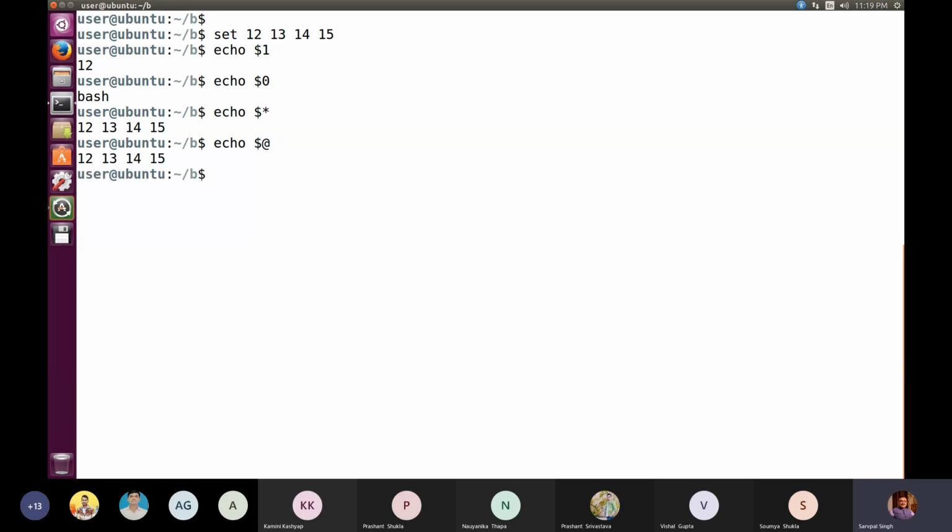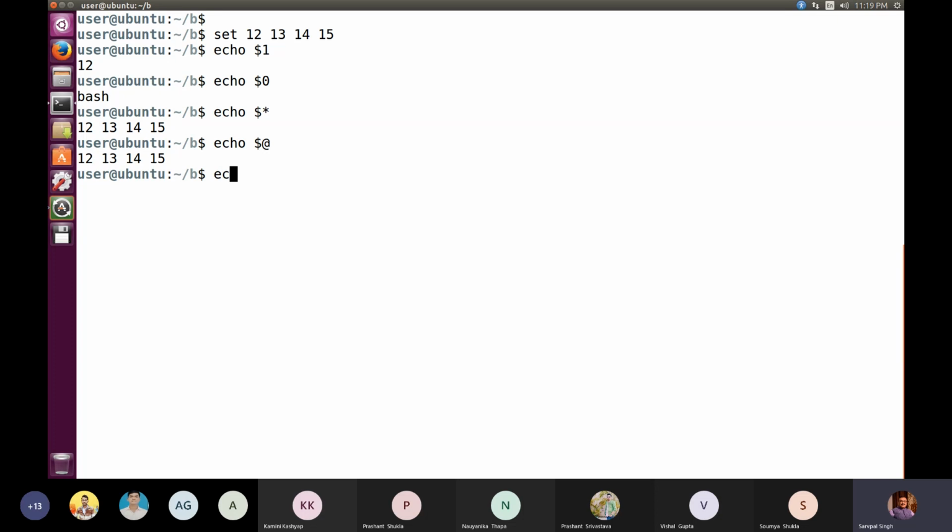Here too, when you execute this command, we are getting the output in the same way as we get in case of $*, but there is a big difference. That difference will be clear later on. Right now you understand that both are responsible for display of values on the screen. So you can execute these commands in this way with the help of $* or $@.